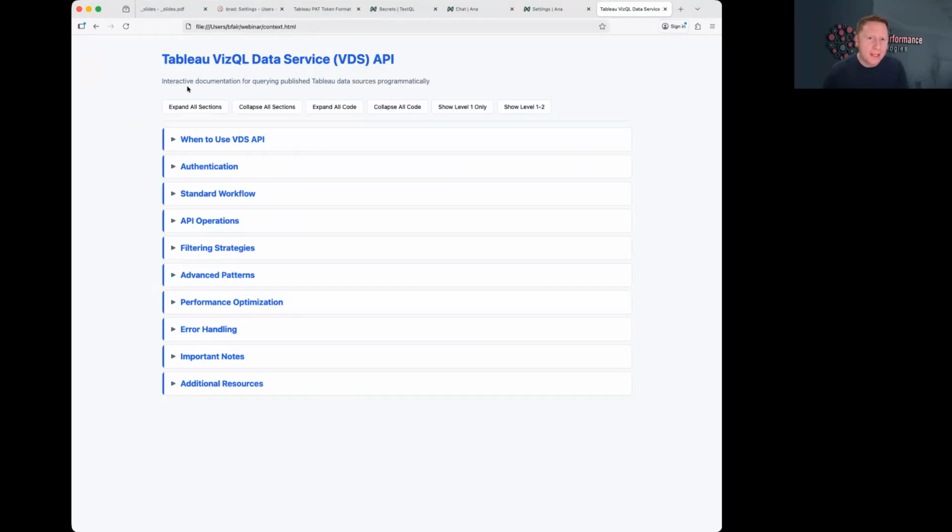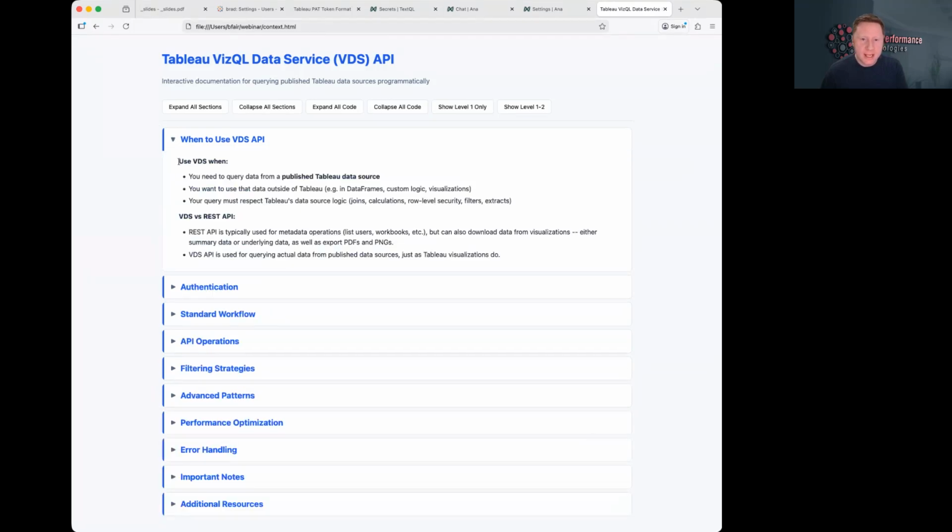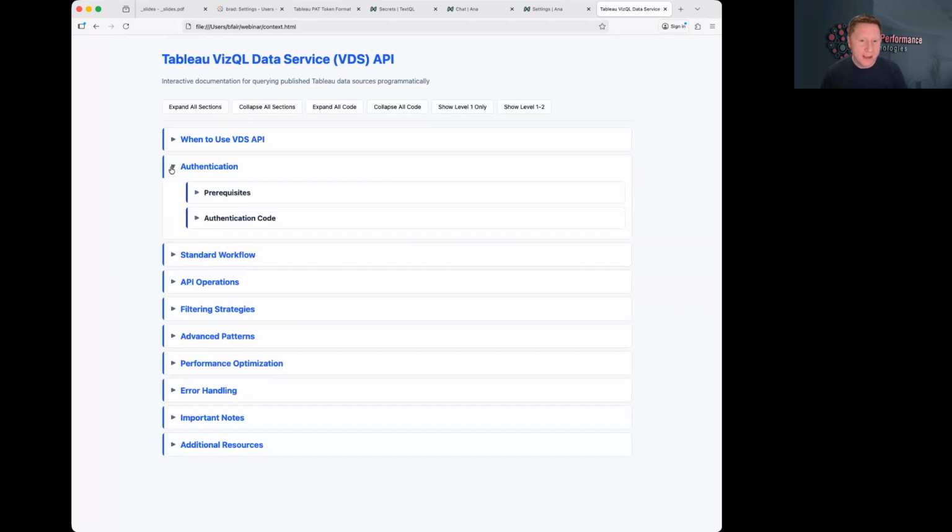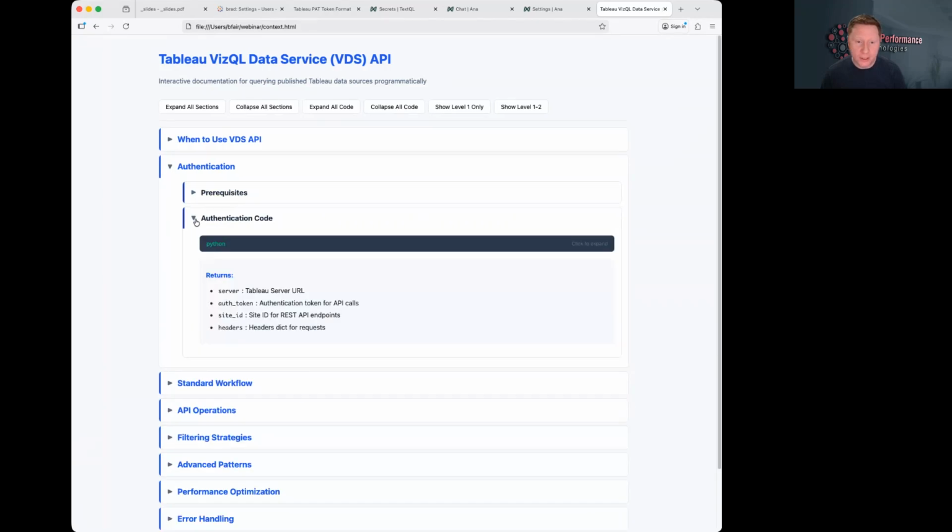So on this, we've given it some instructions on when to use the VDS API. So use it when you need to query data from a published Tableau data source. If you want to use that data outside of Tableau, like in a separate execution environment, the way that Anna does. And when your query must respect Tableau's data source logic. So this is the big benefit, right? It's going to use the exact same data source the dashboards use. We've also given it info on how to authenticate, and that includes a code sample.